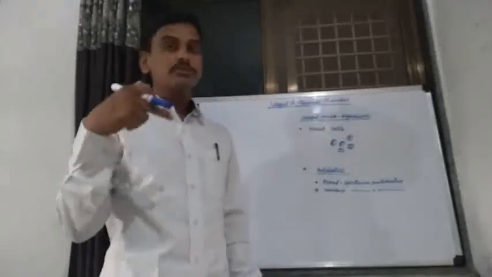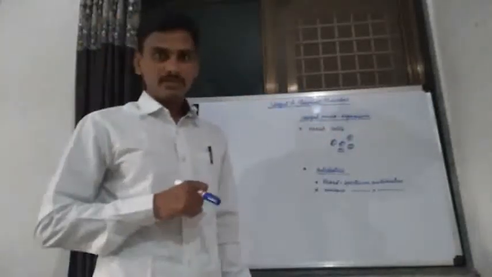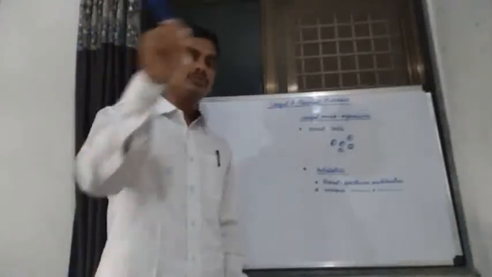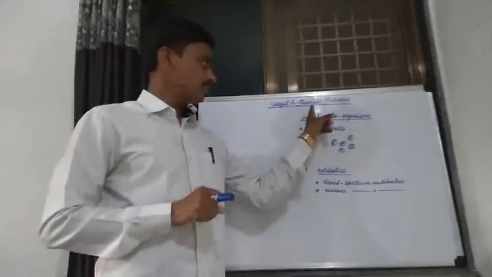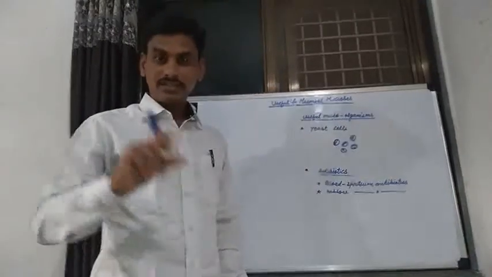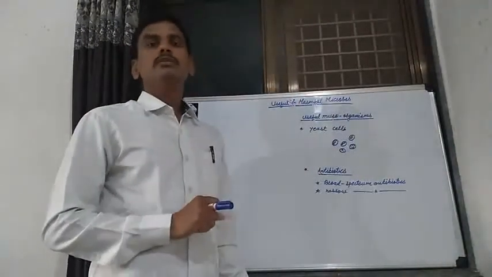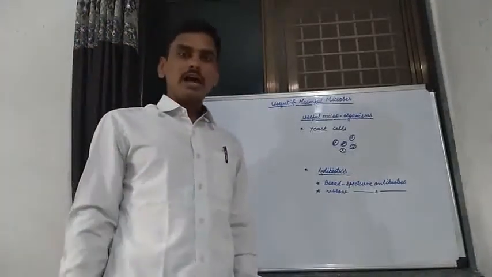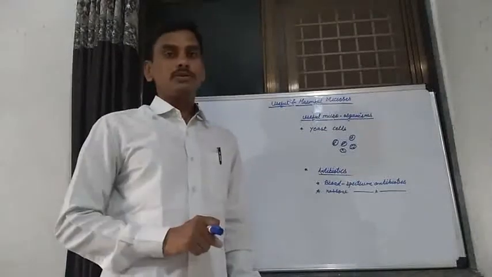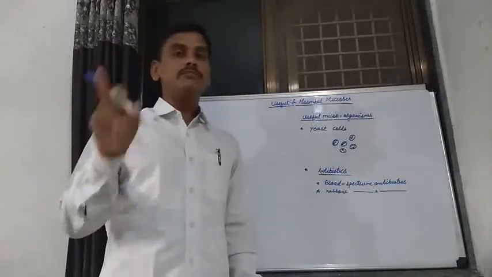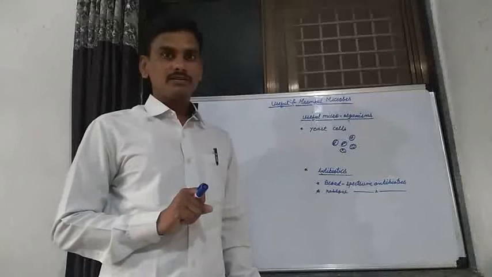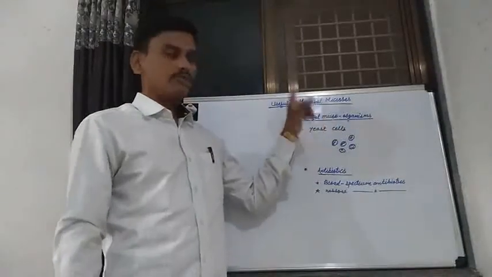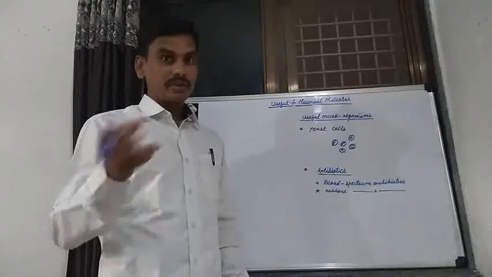Animals also suffer from various diseases, because these microorganisms cause diseases in animals. And some of the microorganisms are harmful to human beings. Human beings also suffer from various diseases, and these microorganisms are known as harmful microorganisms, or pathogens.